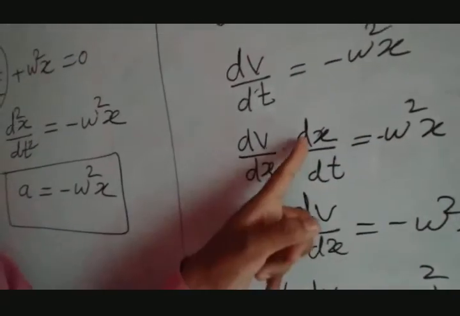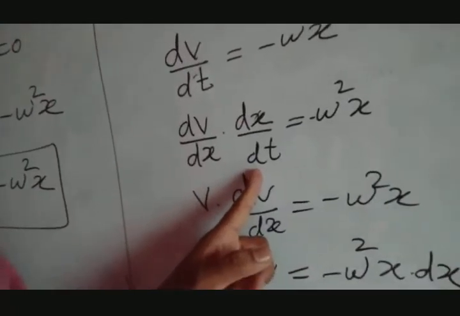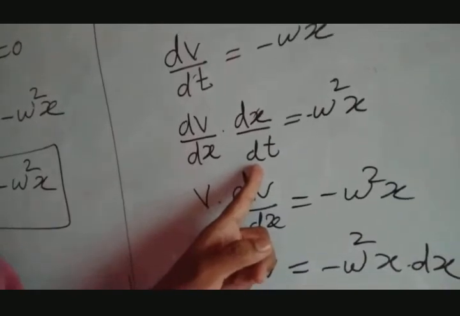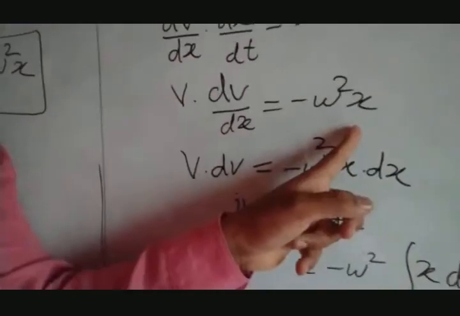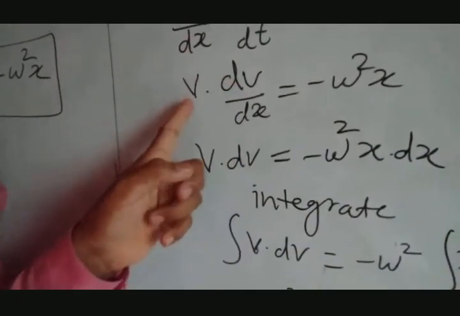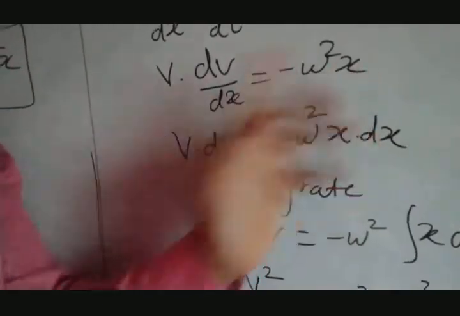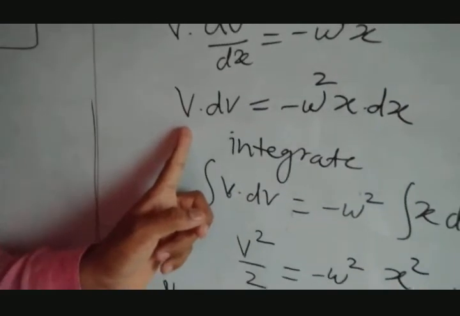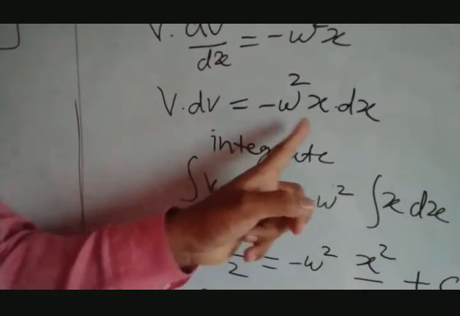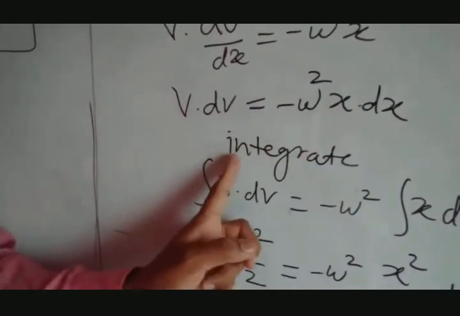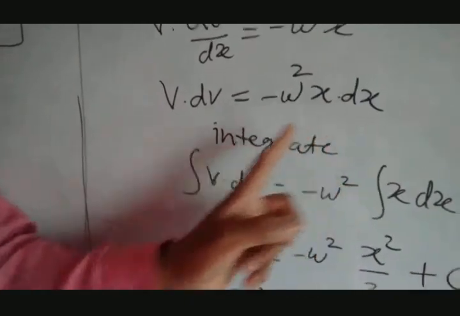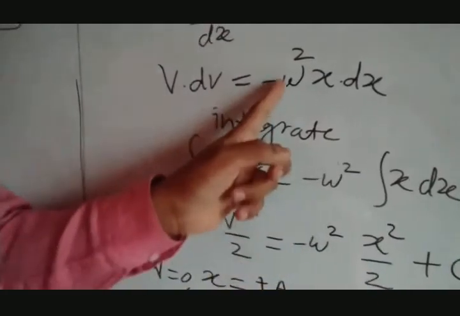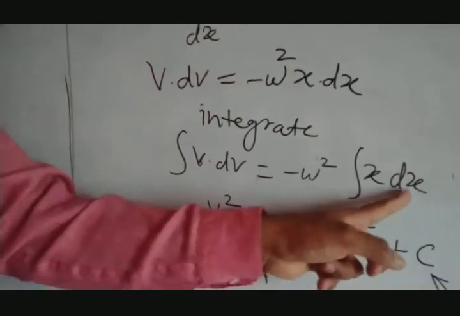Let's go further. dx/dt means what? Rate of change of displacement with time, that is said to be velocity. So write down this v first, x. After that, this dv is a term from v, dx is a term from x. Separate them, move this dx to that side. So we can write v dv equal to minus omega square x dx. Then integrate both sides, left and right side. So what we get? Integration of v dv equal to minus omega square, which is a constant, integration of x dx.